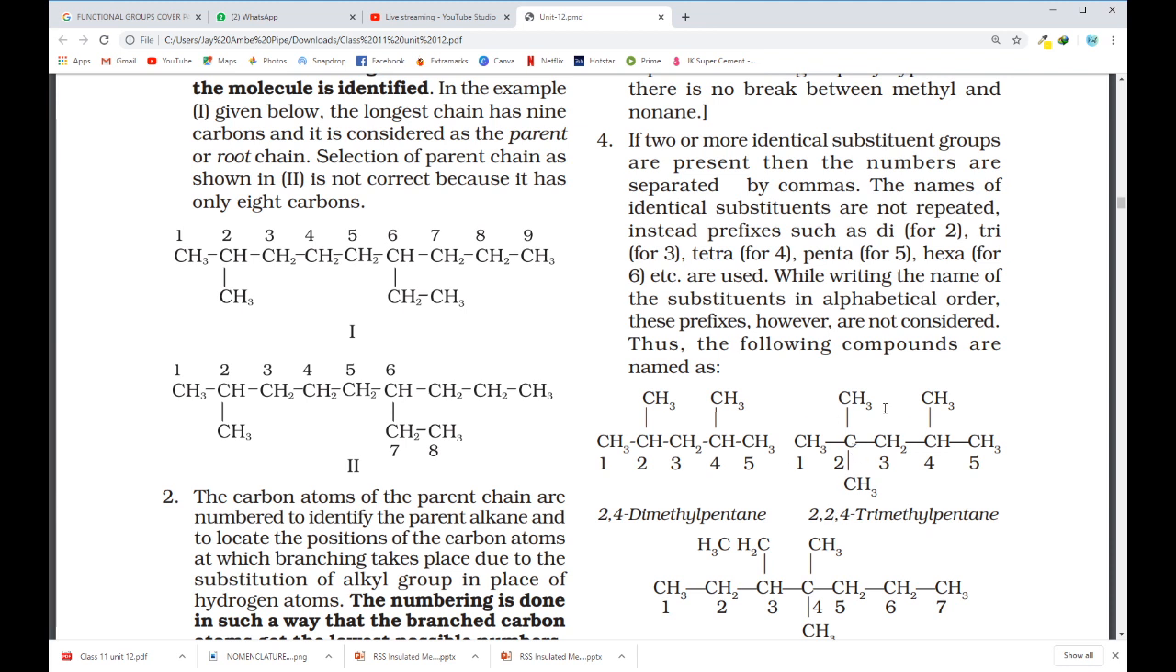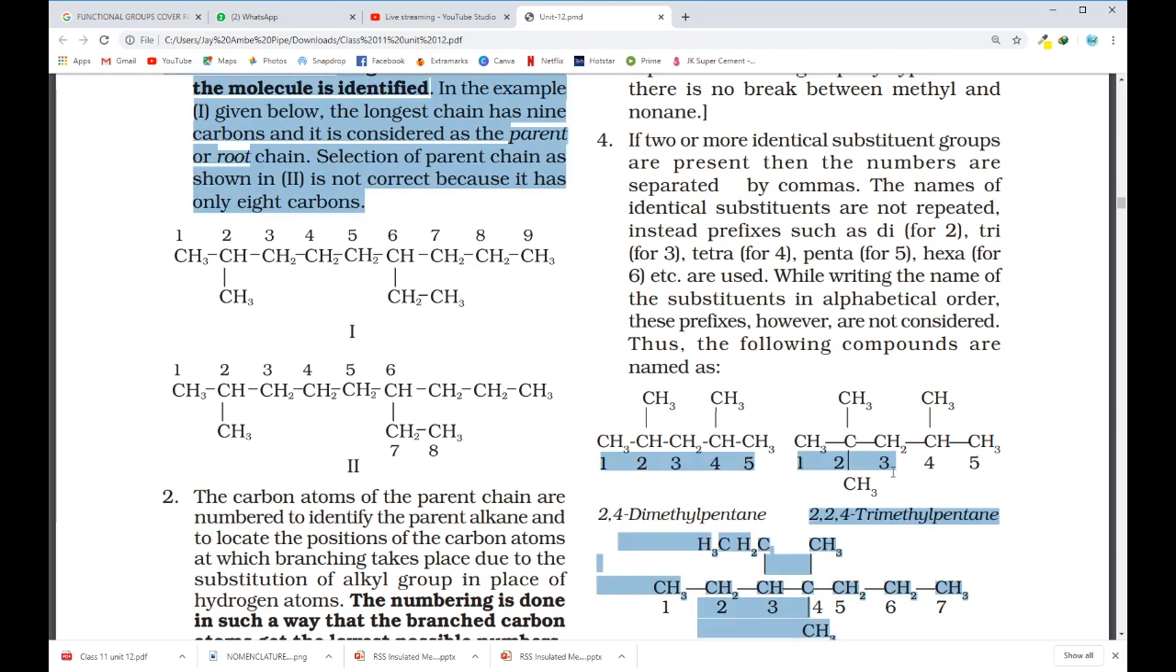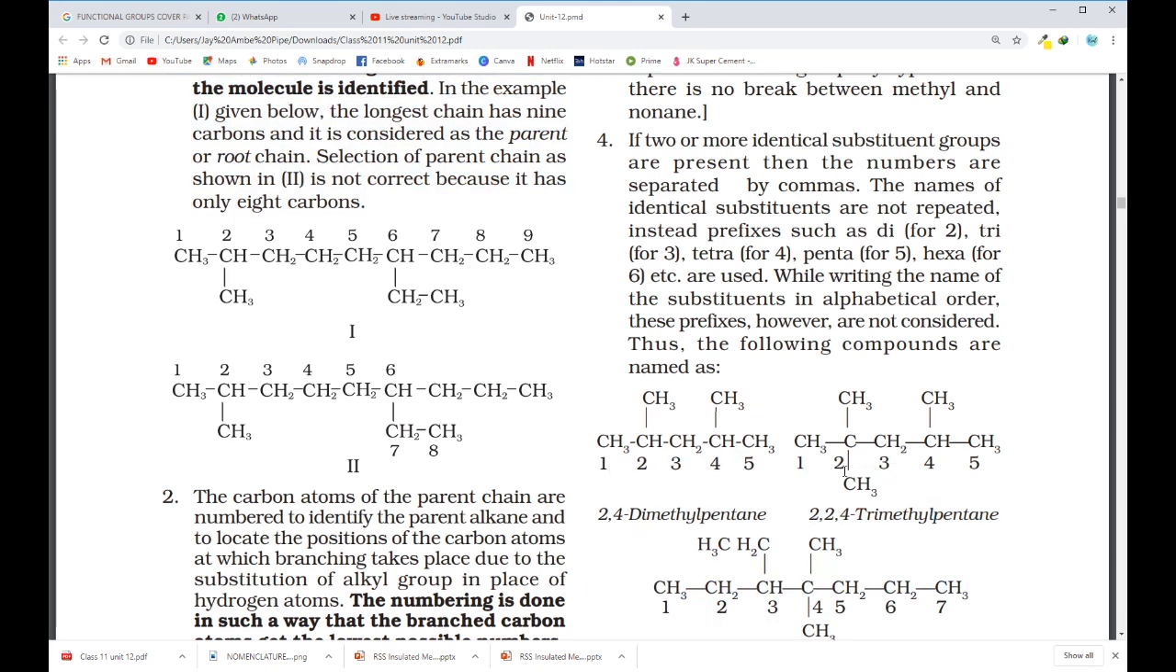Another possibility is the one given as 2, 2, 4 trimethyl pentane. Which one is more preferable? In this case, we are getting 2, 2, 4. In the previous case, we were getting 2, 4, 4. So this is the one which is more preferable. This name is more preferable.